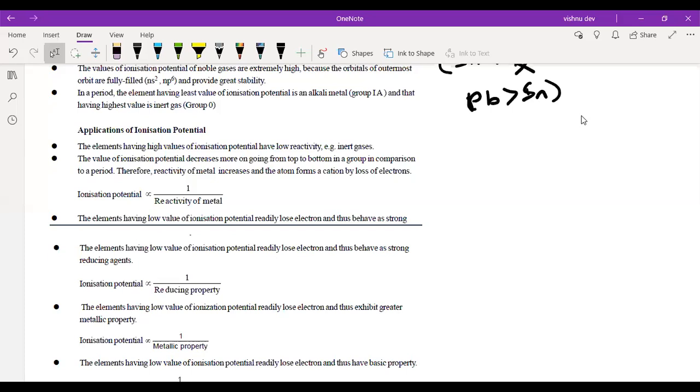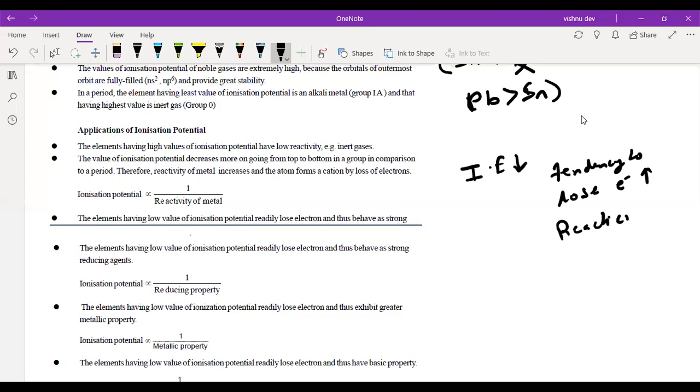So I can say ionization energy less, tendency to lose electron more, and reactivity of metal would be more. Got it? Everyone got this? This is your first application: how to find the reactivity of metal.